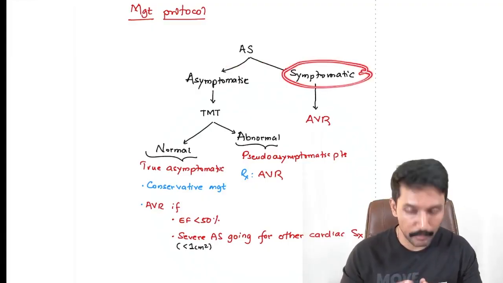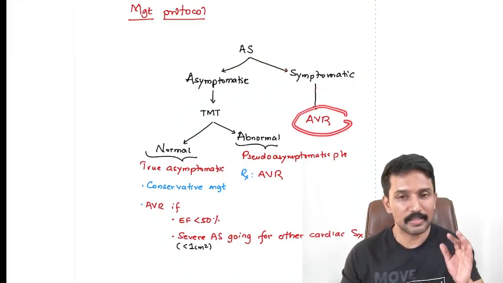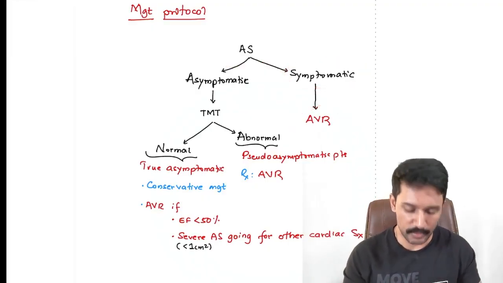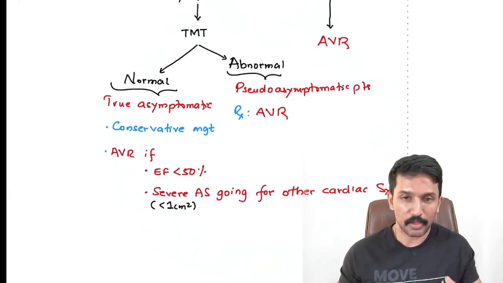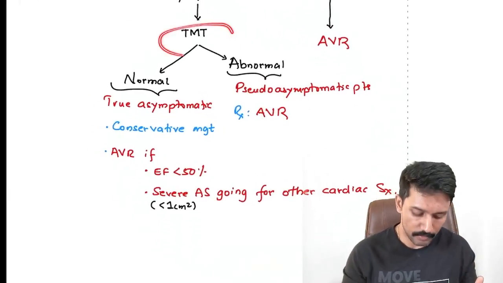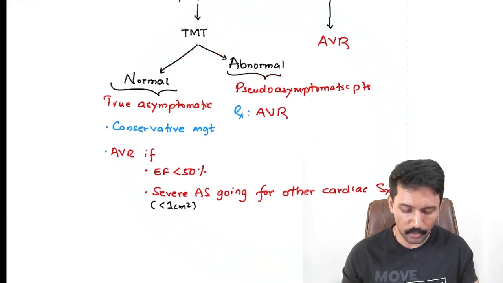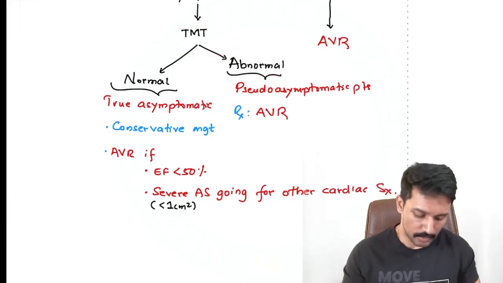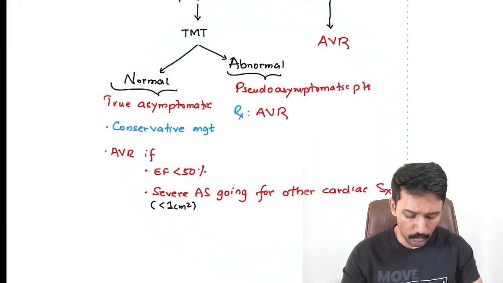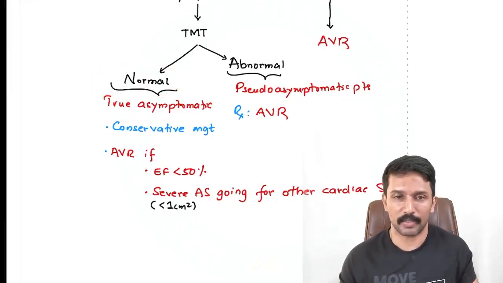If it is a symptomatic patient, you know that life expectancy is less, you have to go ahead with aortic valve replacement. But if it is asymptomatic, some of them may be pseudo asymptomatic, we want to unmask them, so we make them run on a treadmill. If that comes up abnormal, that is a pseudo asymptomatic patient, we have to go ahead with aortic valve replacement. But if the TMT is also normal, these are true asymptomatic patients.